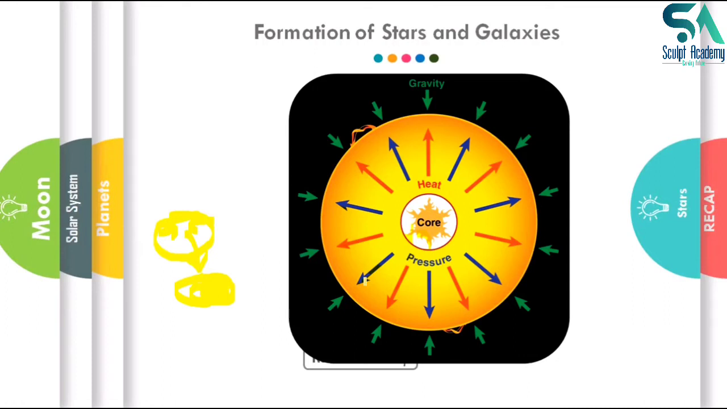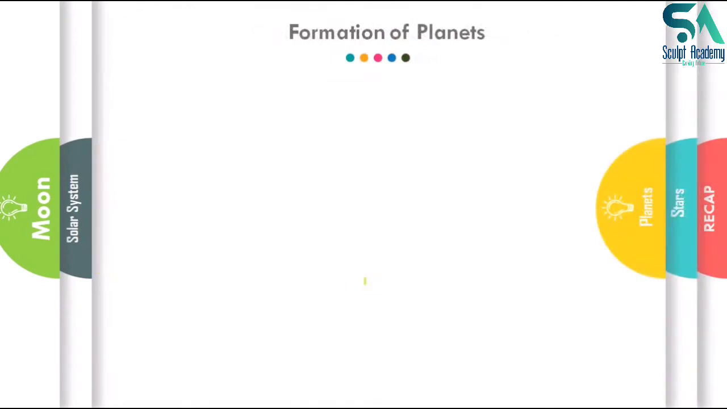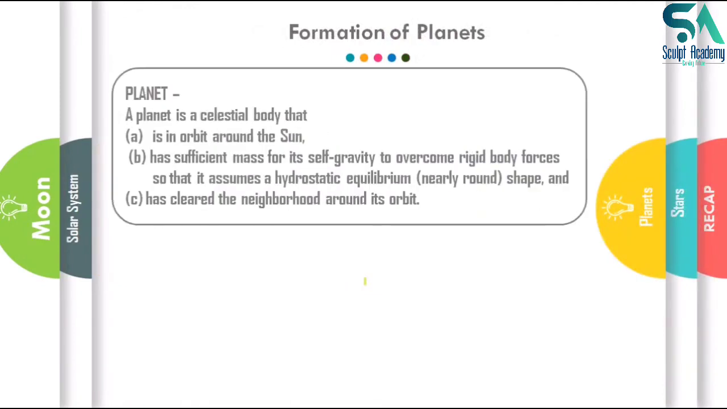If at all the core is hydrogenless, meaning there is no hydrogen, no fuel left in the core, what will happen? Pressure will decrease, and as the pressure decreases, gravitational pull will dominate over pressure and the star will collapse, resulting in an explosion which is known as a supernova, right? So this type of phenomenon happens in the atmosphere here and there. Now, how is a planet formed?